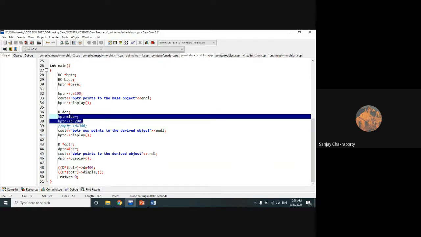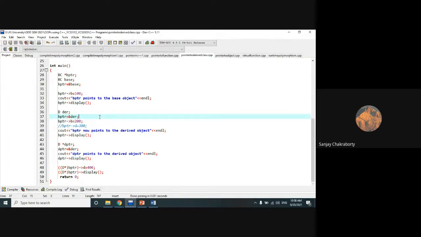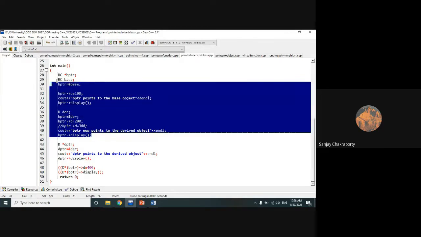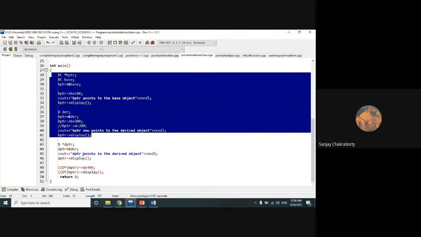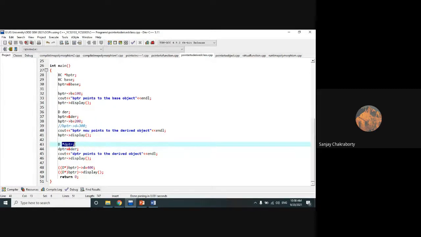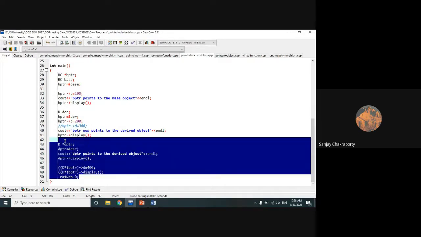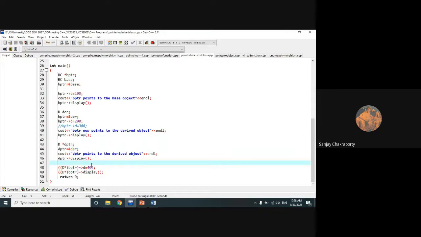But the base class pointer only has the capability to access its own members, not derived class members. It can access its own members in both these cases. So if you want to access the derived class member with the help of pointers, then we have to create a pointer of the derived class separately, which will store the address of the object of the derived class, and then you are able to access the derived class members.